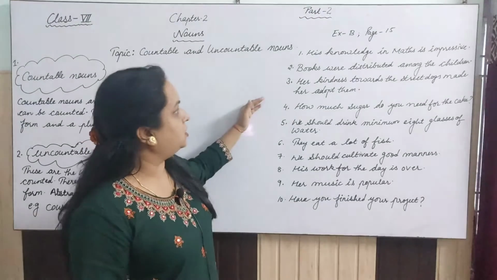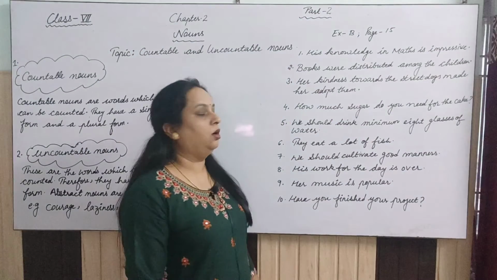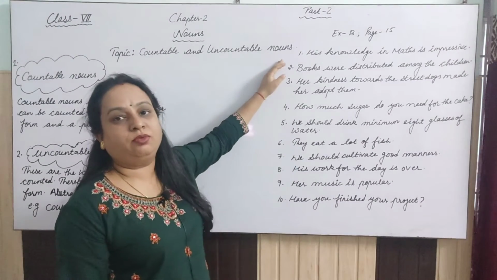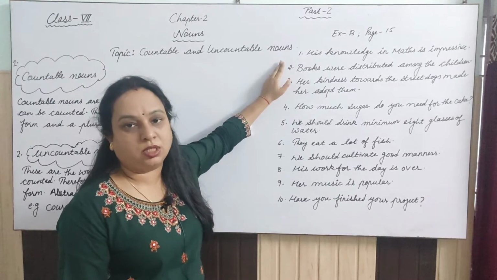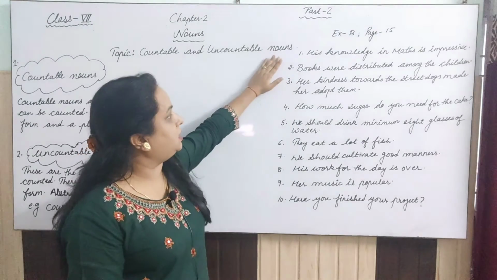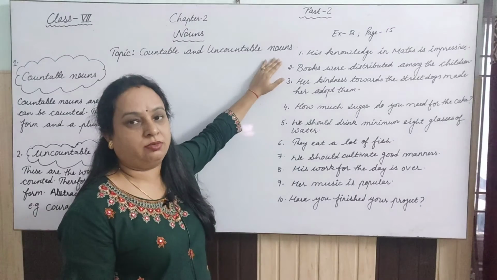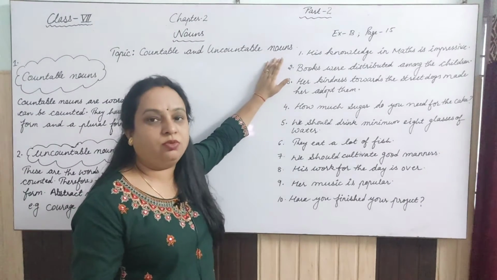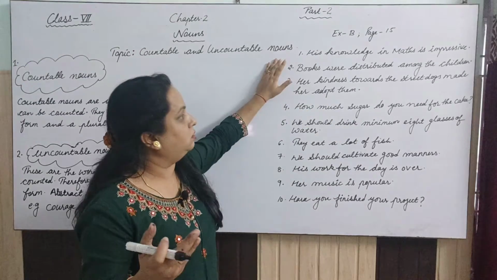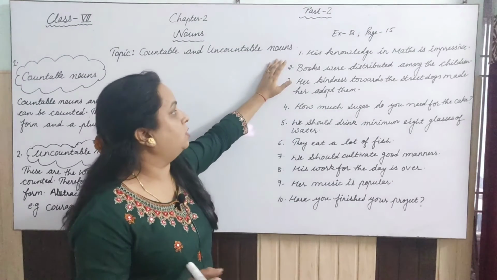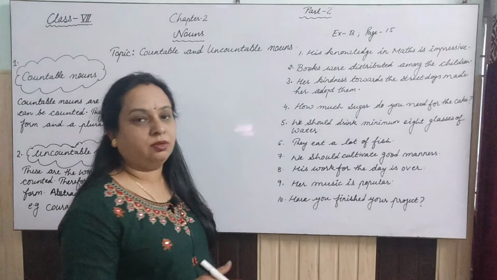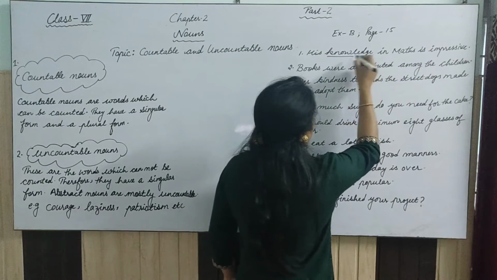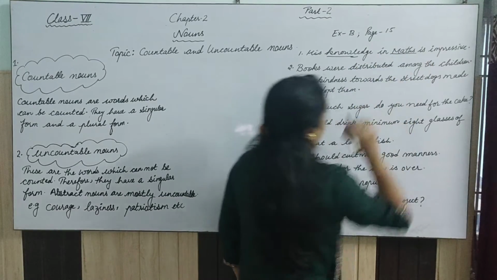Now let's take the exercise. This is exercise B on page 15 of your grammar book. In the first sentence, you have to find out the countable and the uncountable nouns. The first sentence says, "His knowledge in maths is impressive." First of all, you have to get the nouns. Then you will tell whether each is countable or uncountable. His is not a noun, knowledge is a noun, and maths is a noun, right?